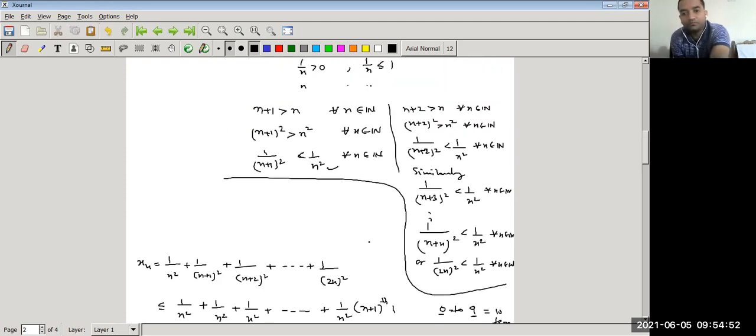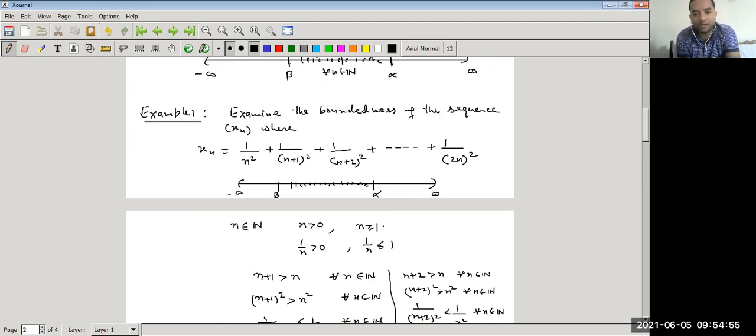Now you come to this point, because n is greater than or equal to 1. So what is 1 upon n? 1 upon n is less than or equal to 1 for all n belonging to natural numbers. So it is also true for 1 upon n squared, because when we take the square of a natural number, it is again a natural number. So let it be some number m.